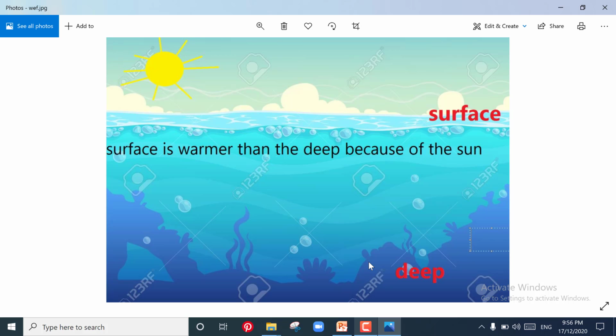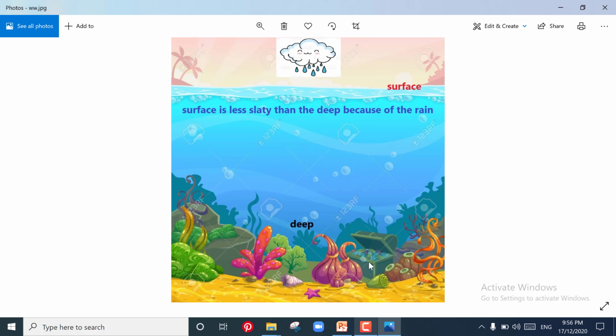Because of what? Because of the sun. And here we have another one. Also here we have surface zone and deep zone. Always the surface is less salty than the deep.